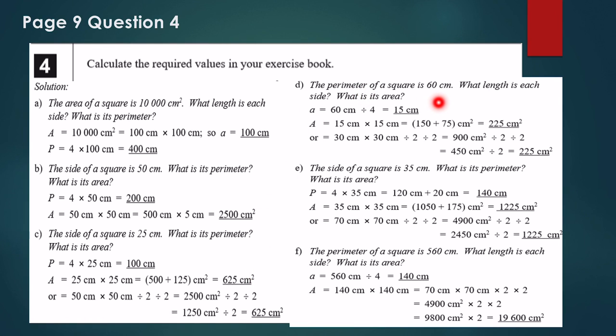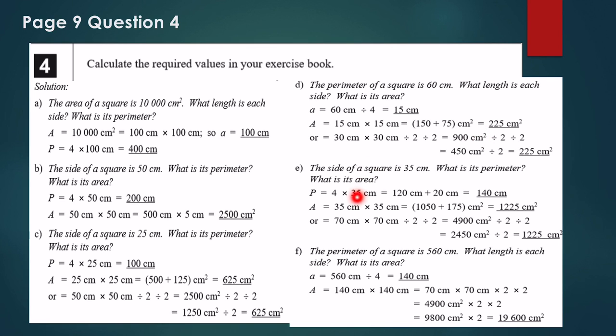The perimeter of a square is 60. What length is each side? What is the area? So if I know the perimeter now, how do I find the side? I need to divide by 4 because perimeter is side times 4, okay? And if I know the perimeter and I need to find the side, I need to divide the perimeter by 4. My perimeter is 60. 60 divided by 4 is 15 centimeters. Now that I know the side, I can find the area by multiplying 15 by 15, which is 225 centimeters squared.